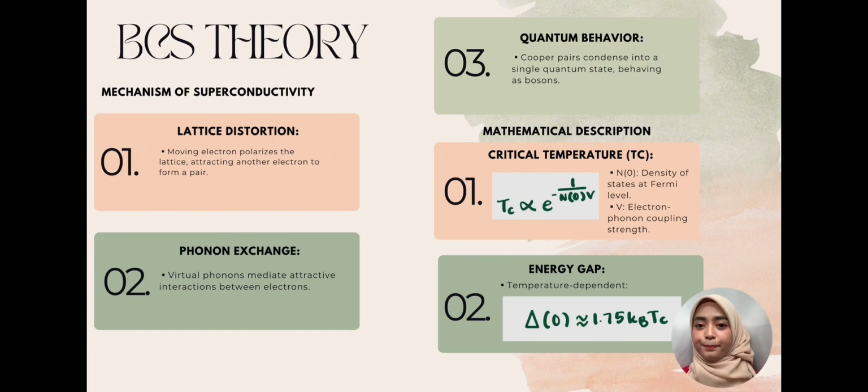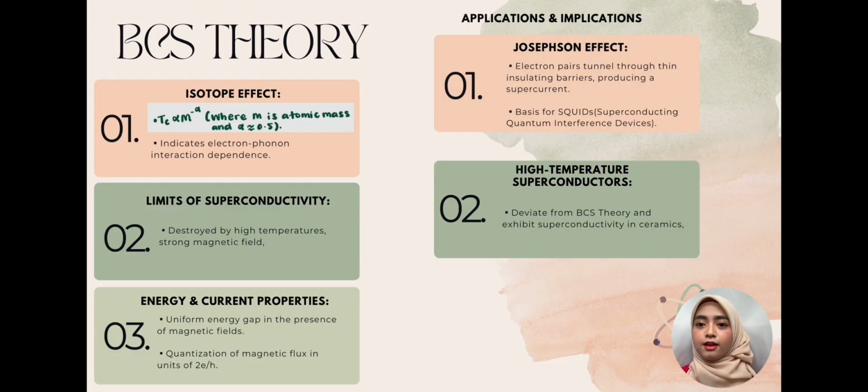Second is energy gap. The energy gap is temperature dependent and vanishes at the critical temperature. At absolute zero, the energy gap is equal to 1.75 kB Tc, where kB is the Boltzmann constant and Tc is the critical temperature. Finally, let's explore the consequences and the applications of the BCS theory. For the consequences, first is the isotope effect.